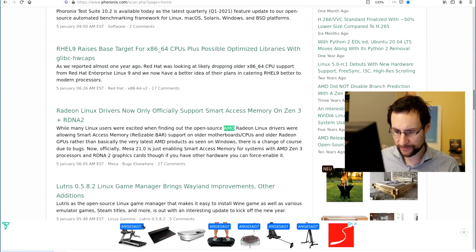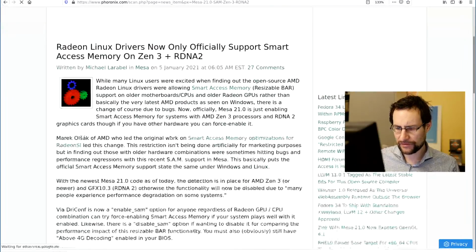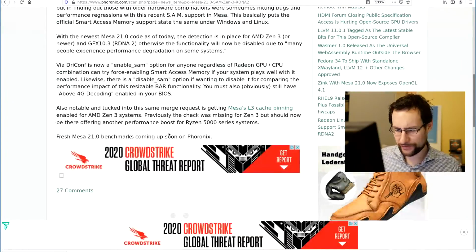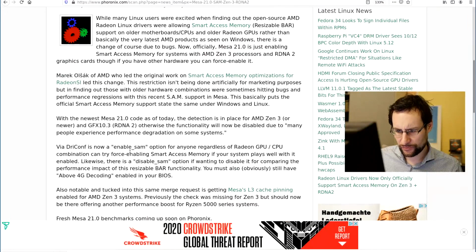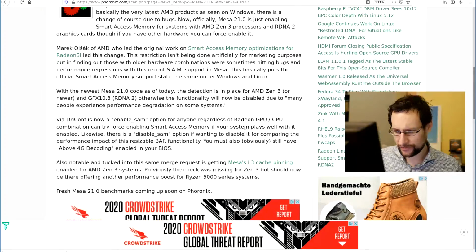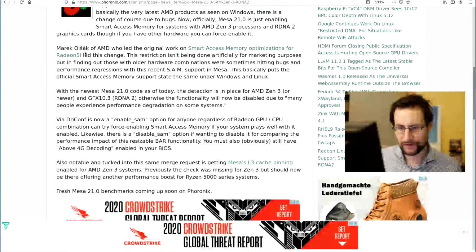AMD. Did they take this news down? Or, oh no, here maybe. Now officially supports. So yeah, this doesn't look so nice. Where is the change log? So it looks like you need to enable SAM if you want that on anything not Ryzen 3, which is not super nice.